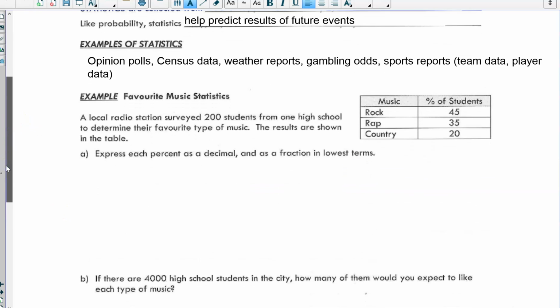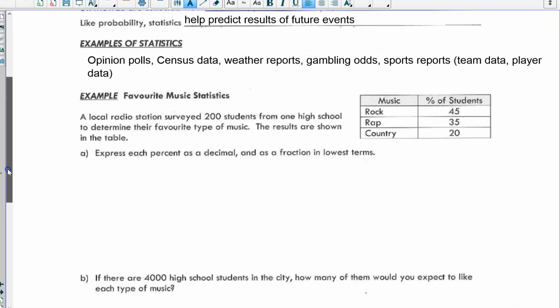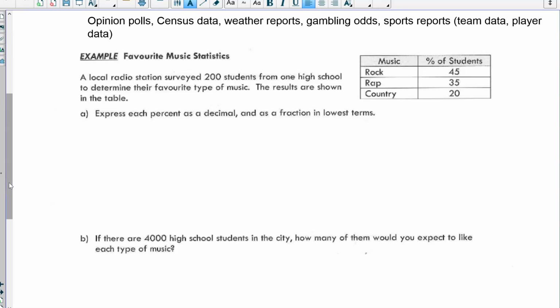So let's see here our first example, our favorite music statistics. A local radio station surveyed 200 students from one high school to determine their favorite type of music, and the results are shown in the table. So we've got rock, rap, and country, and this is the percentage of students that prefer that type of music. Let's express each percent as a decimal and as a fraction in lowest terms.